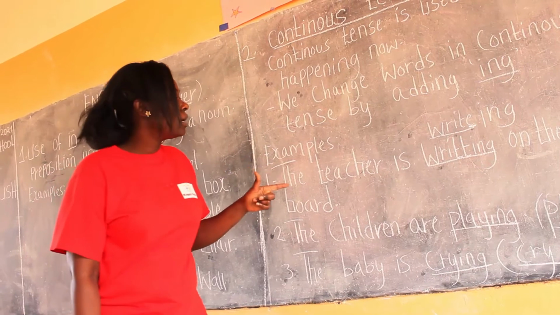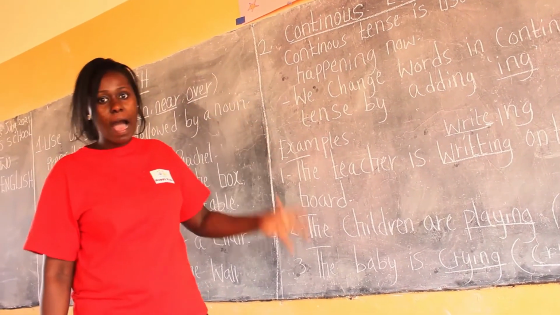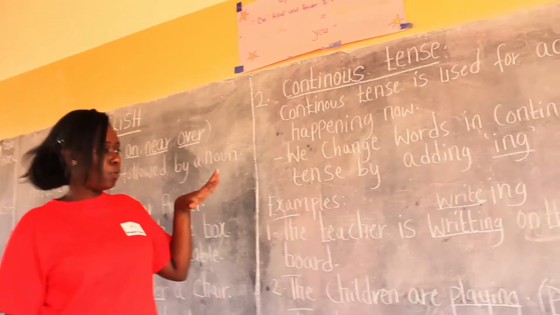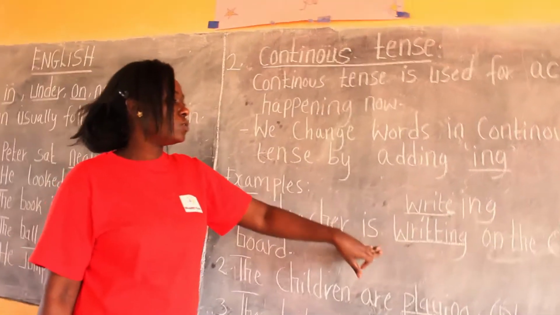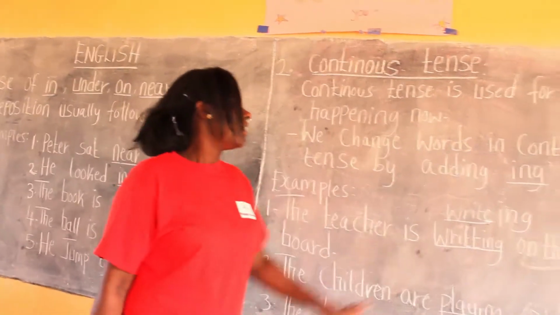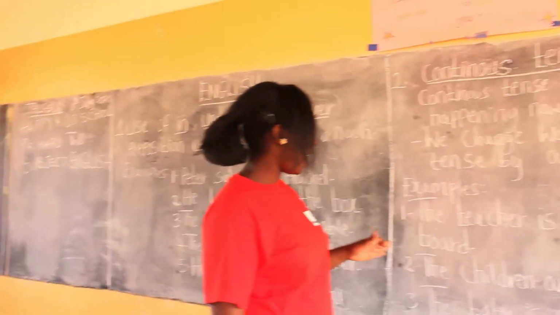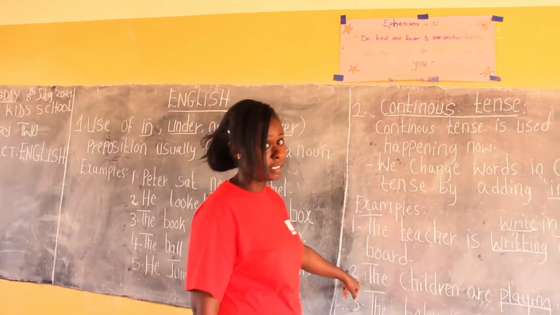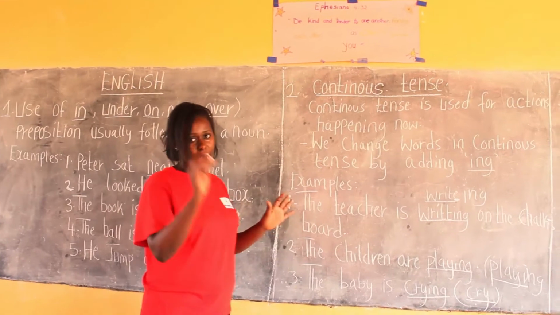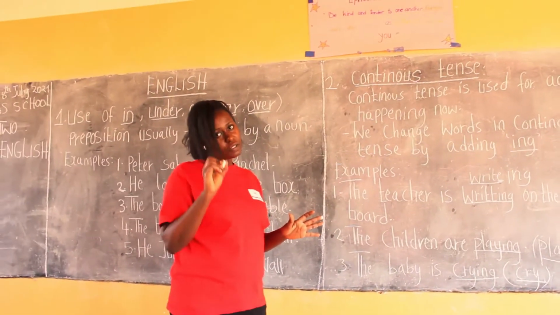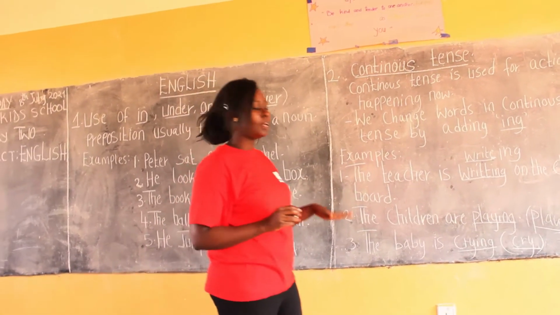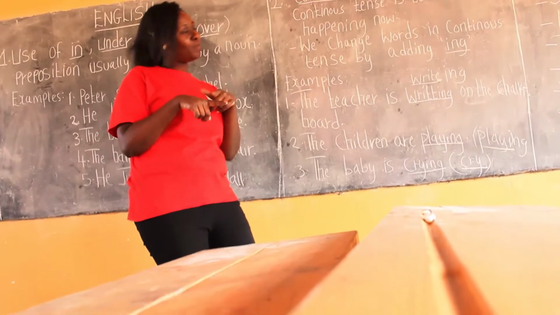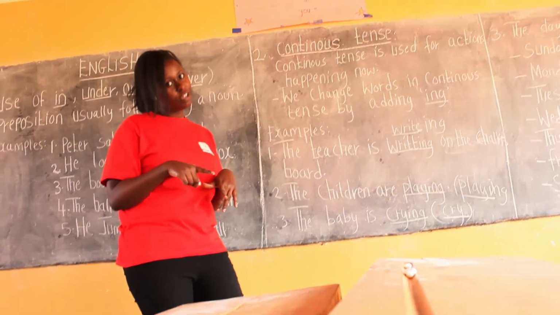So remember to write the correct answer. Also remember to read your question so that you understand when you're supposed to change to continuous tense, and you write the correct answer. And also remember to write with right handwriting. You know what you always say? You must shape your letters well. Remember to shape your letters well, and then write the right answer there. I hope you have enjoyed our topic today about continuous tense. Remember